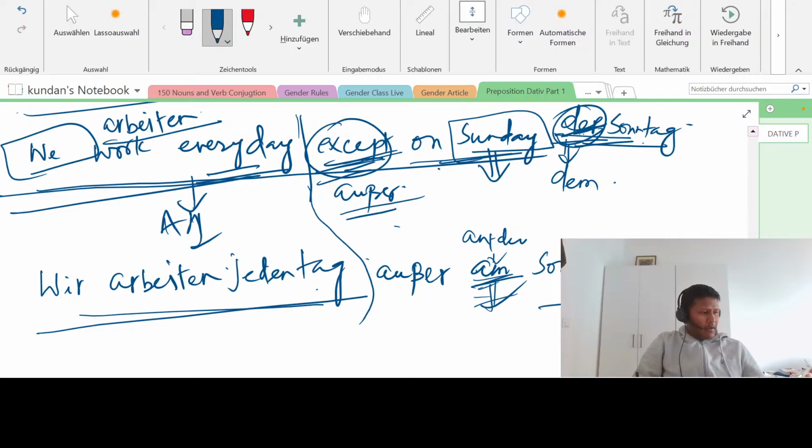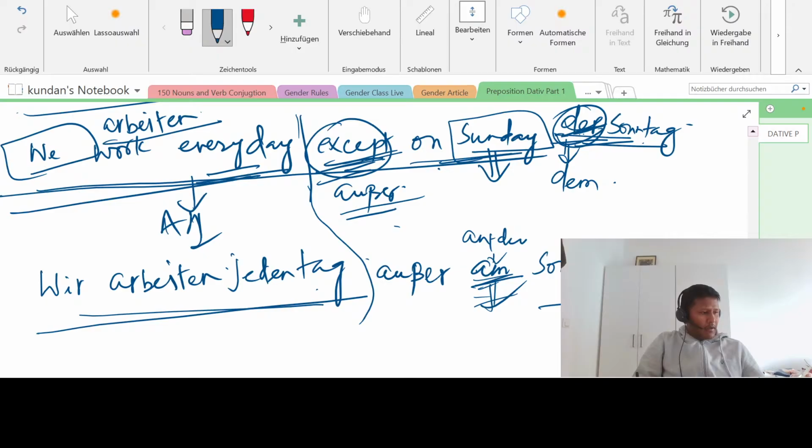I hope it is clear. Let's move to the next one. And the next one is very, very important. This is "bei". This is always dative. And in English, if you see, then it is for "with" or "at". It depends on the situation.